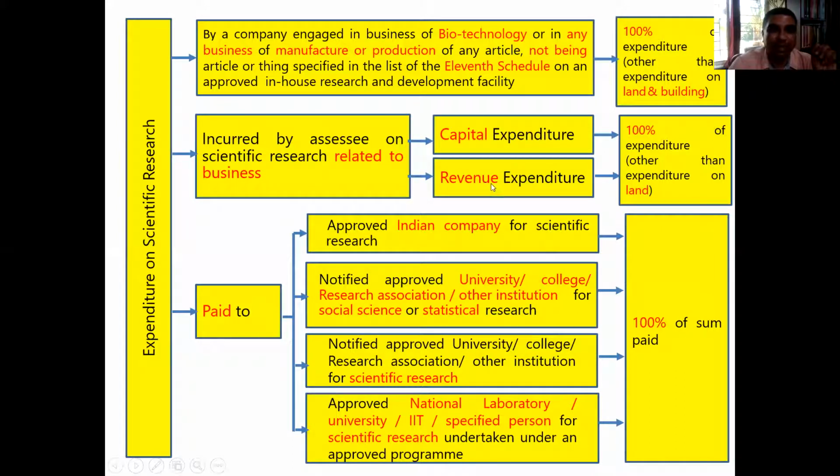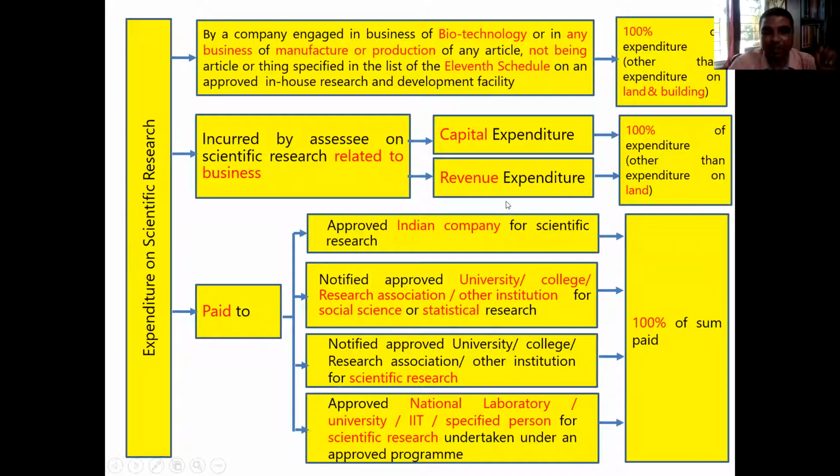Now, manufacturing companies and biotechnology companies can spend money. Other companies can also spend money if it is related to their business. Capital expenditure, revenue expenditure, all are allowed, except expenditure on land. And any kind of entity can pay money to an Indian company for scientific research, or to a university, college, etc., either for social science research, statistical research, or scientific research.